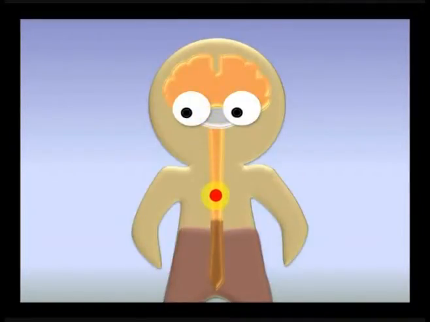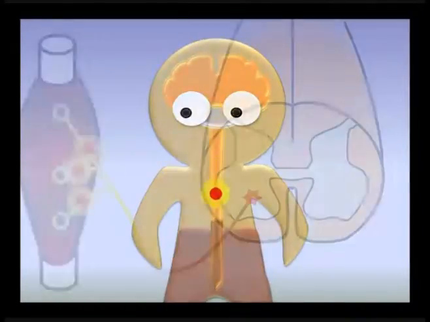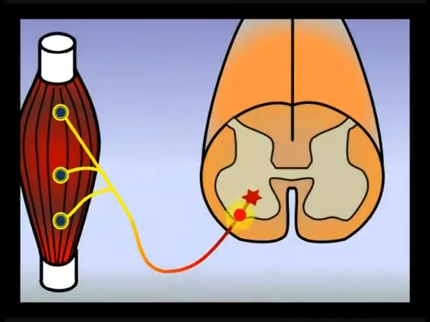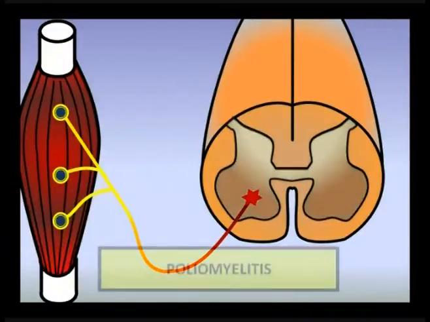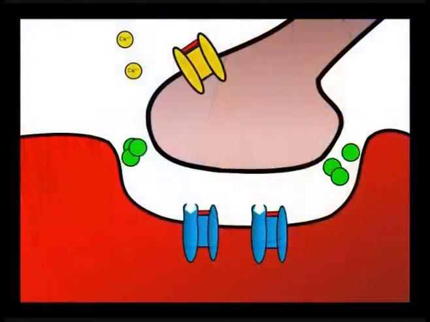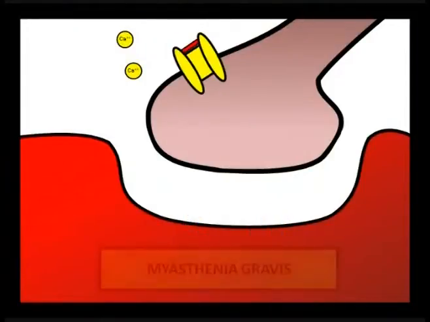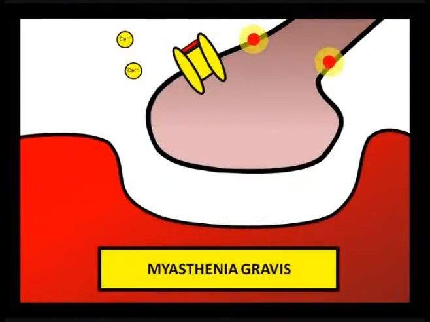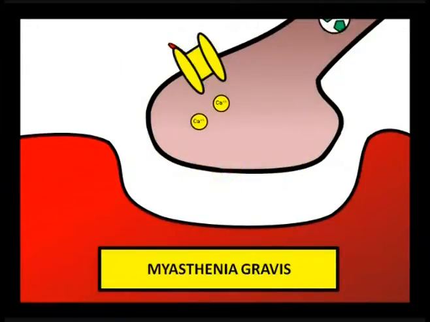Affectation of the motor unit can occur in the following segments. First, on the anterior horn cell. Destruction of the anterior horn cell in cases such as poliomyelitis leads to paralysis because the action potential cannot be transmitted from the cortex to the axon. Second, decreased acetylcholine receptors in the postsynaptic cell in cases like myasthenia gravis prevents the generation of an action potential in the postsynaptic cell.